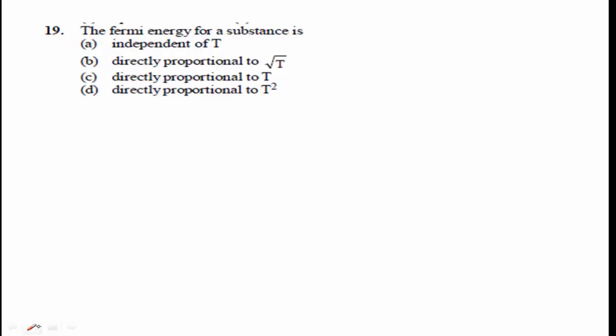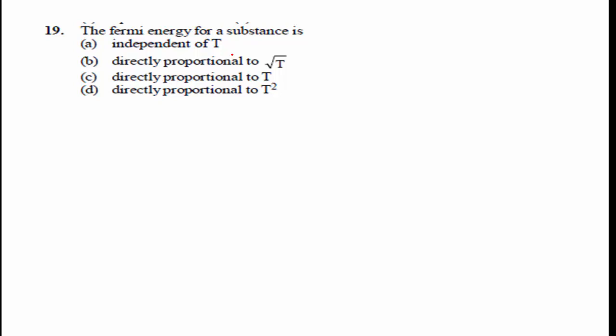The next question is Fermi energy. The Fermi energy for a substance is the highest energy level occupied by an electron in the energy band at 0 Kelvin, which is called Fermi level. You know the valence band, conduction band, energy band, right?